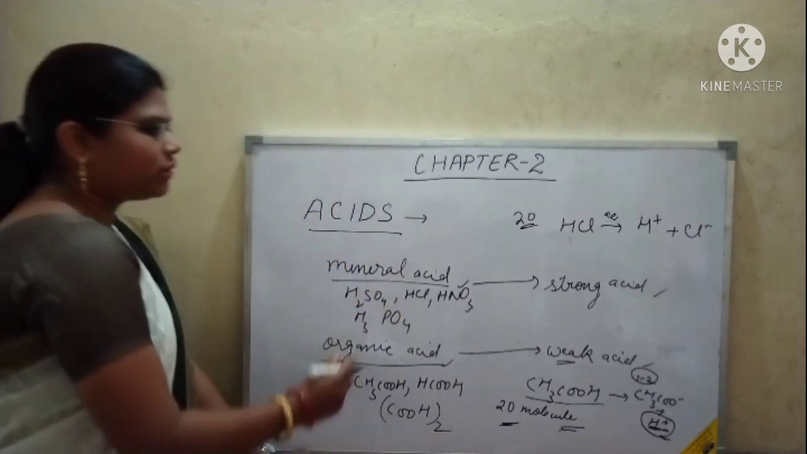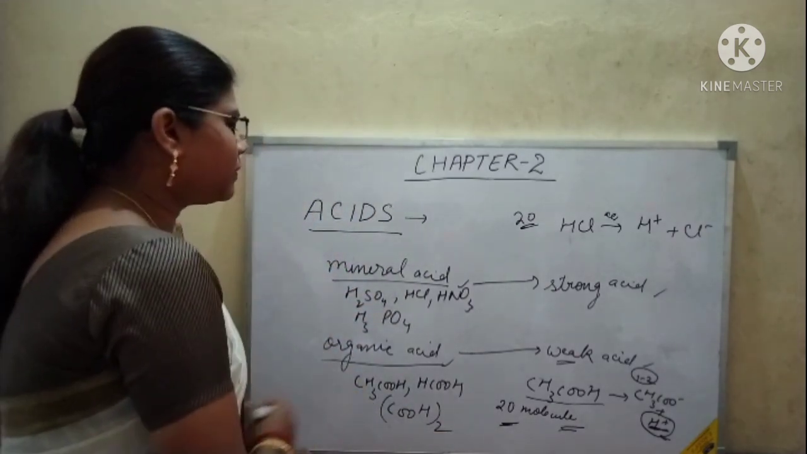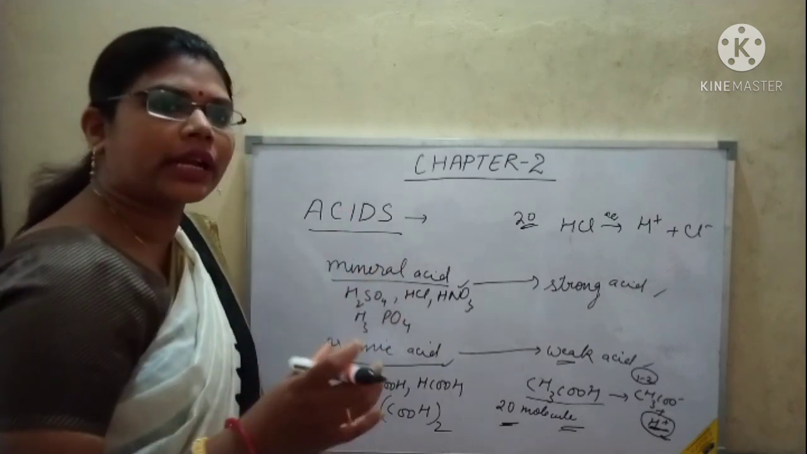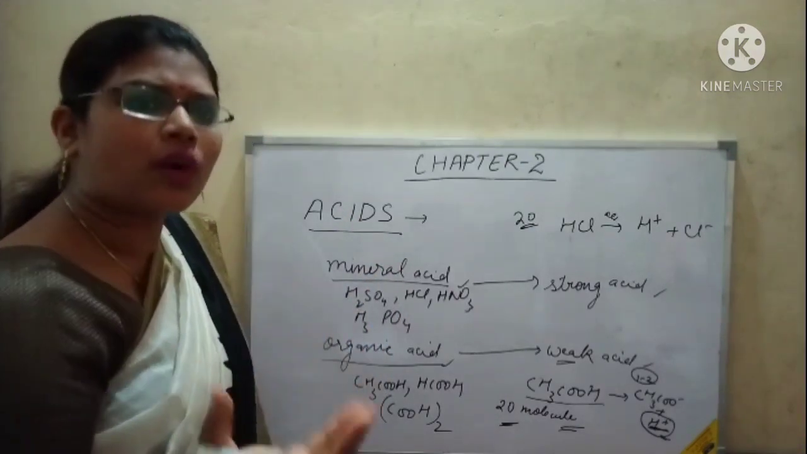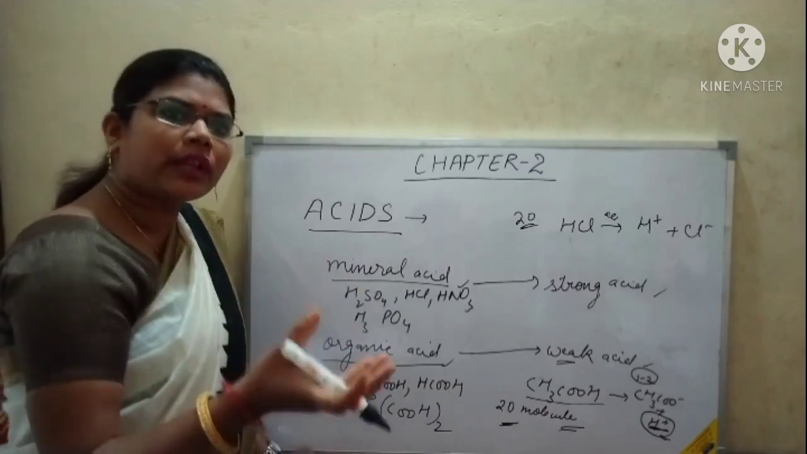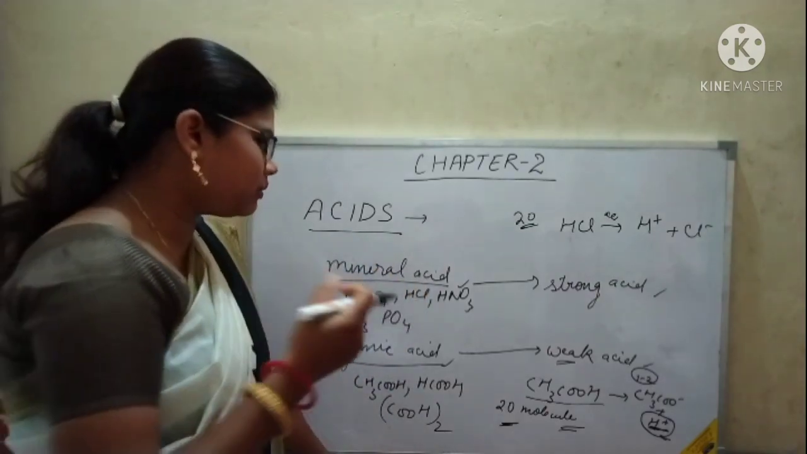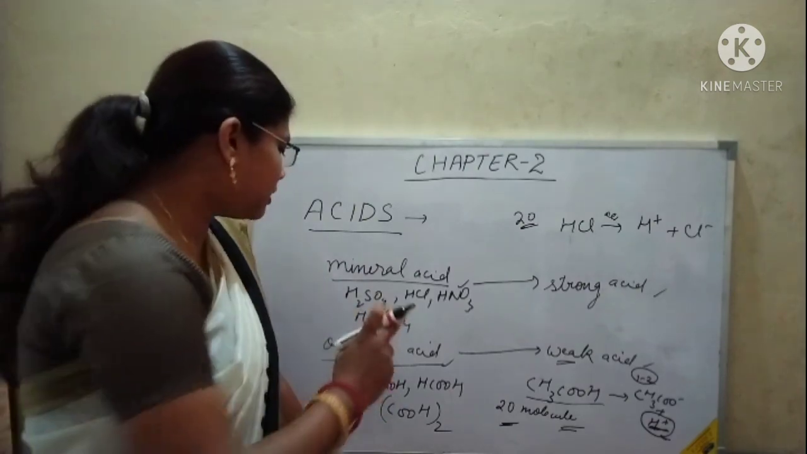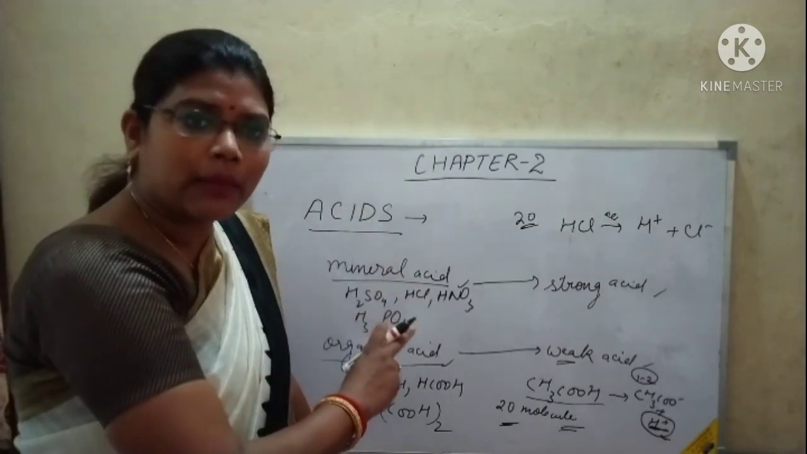What is a weak acid and a strong acid? Strong acids are those acids which completely dissociate in the aqueous solution and give a large amount of H plus ion, means they fully dissociate. A weak acid will give only a few H plus ions, and the rest will remain as molecules only.